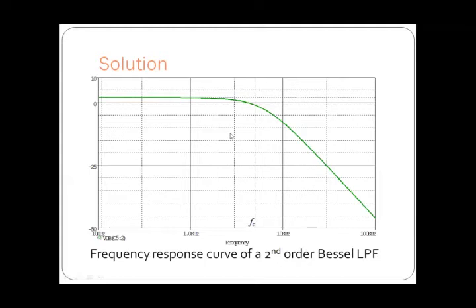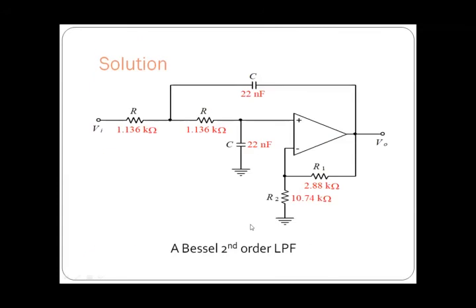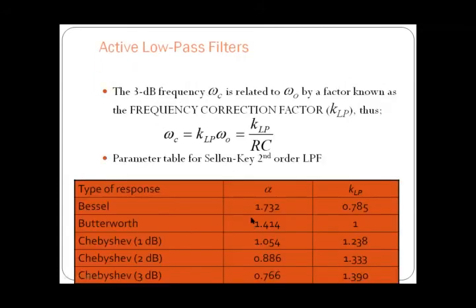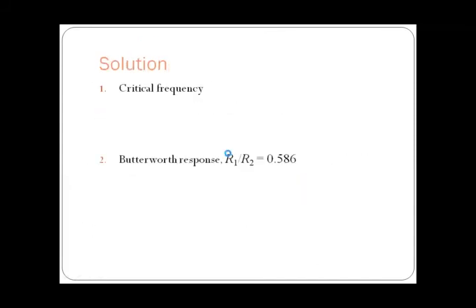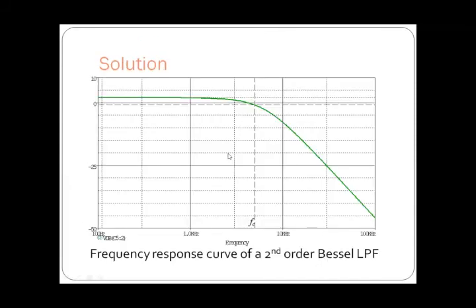So the frequency response curve will be at FC. FC is given, FC is equal to 5 kilohertz, the critical frequency. So at 5 kilohertz there will be FC, the critical frequency, and the response will be like this. If you observe practically, the response will be like this for this second order Bessel low pass filter.